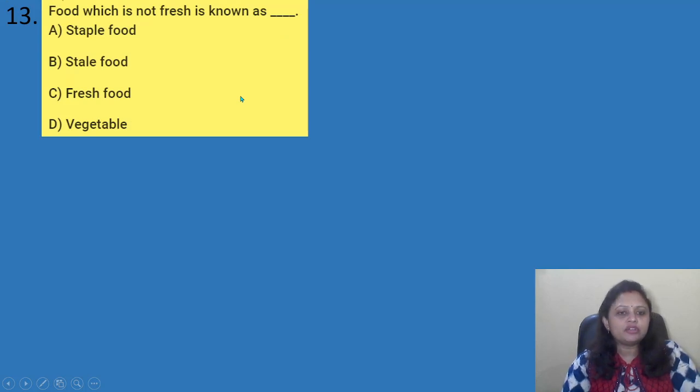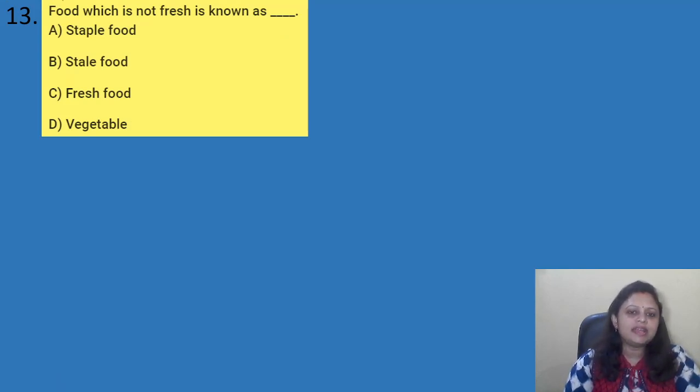Food which is not fresh is known as dash. Options are A. Staple food, B. Stale food, C. Fresh food, D. Vegetables. So, food which is not fresh is known as the stale food. So, here the correct answer is option B. Okay. Coming to the next question.